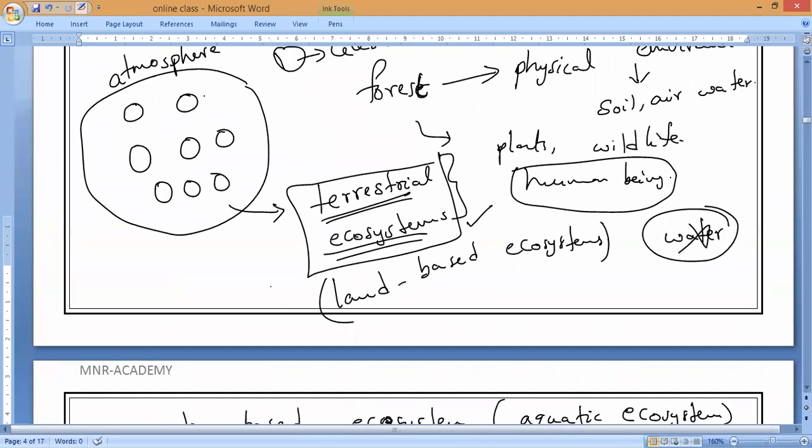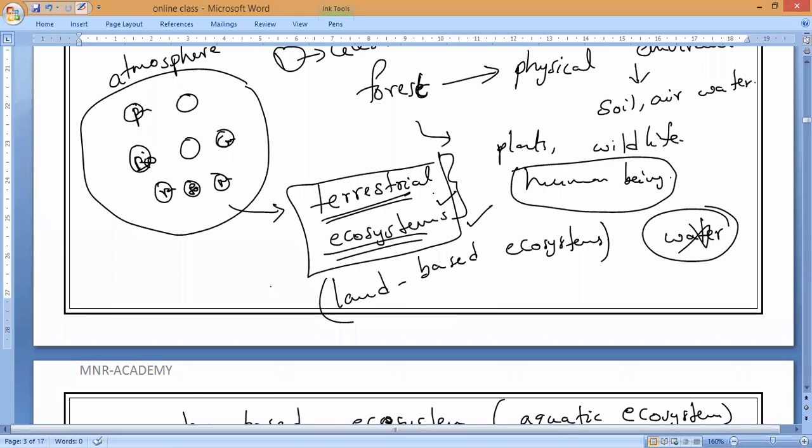All the remaining ecosystems, like parks, national parks, biosphere reserves, forests, normal forest, mountains, crop fields, everything we call terrestrial ecosystems, where land is the main non-living thing which supports and connects with all the living organisms.